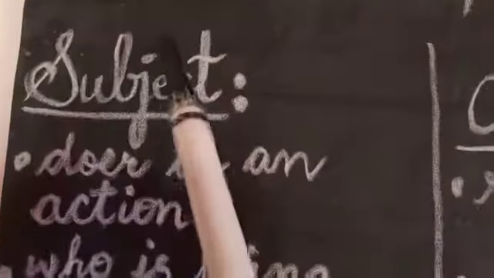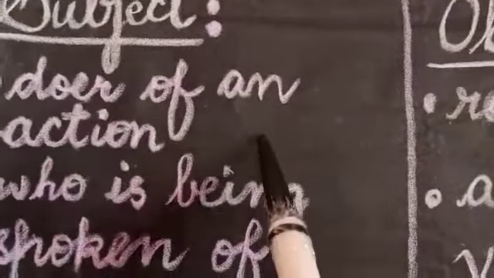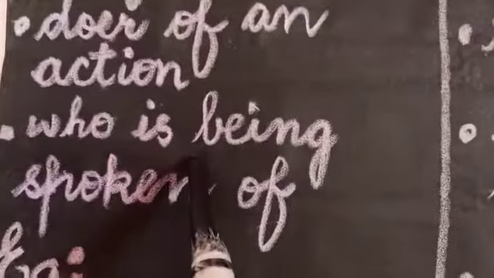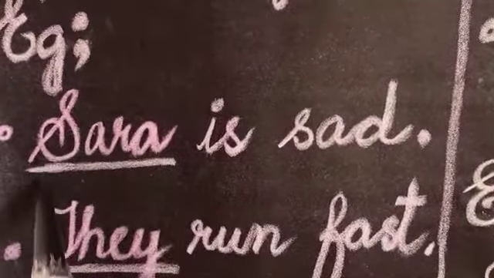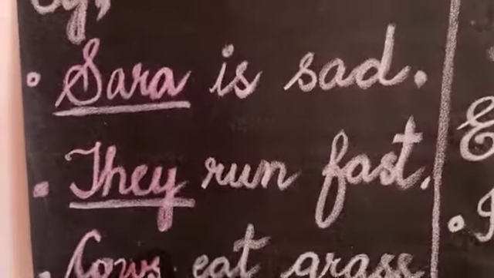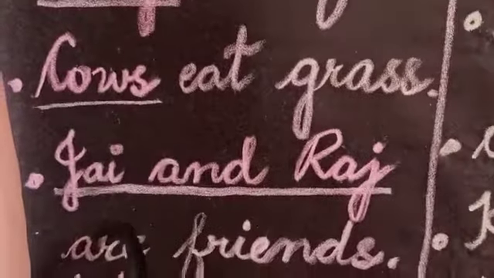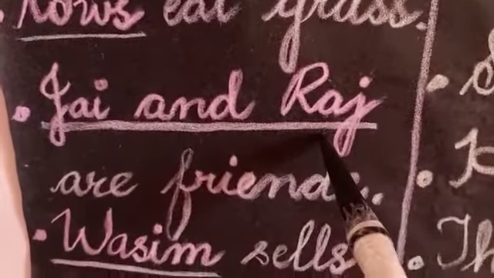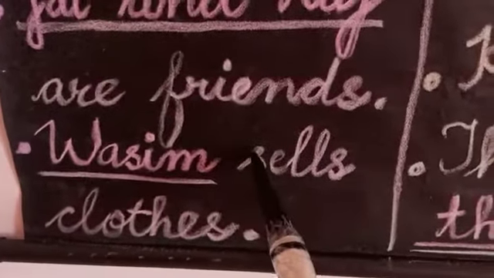Again, let's have a look at the subject. Subject is the doer of an action, means someone or somebody who performs an action. Next, subject is the one who is being spoken of, means about whom we are speaking, or the one who is being described in a sentence. Examples: Sarah is the subject here. They is the subject because they are doing the action run. Cows is also the subject. Jay and Raj is also the subject. Wasim is also the subject as he does the action sell.